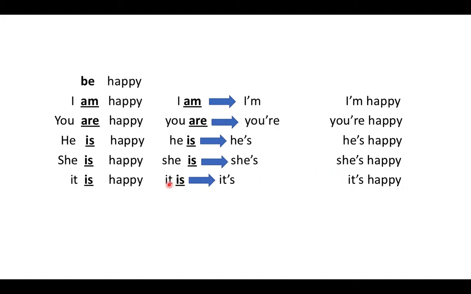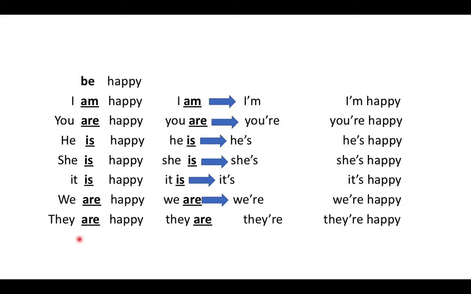They just sound different. And then we have we are happy. When we have the word we, be is going to change to are. So we are happy. And we are can sound like this: we're. We're happy is the same as we are happy, because we are and we're are the same thing.